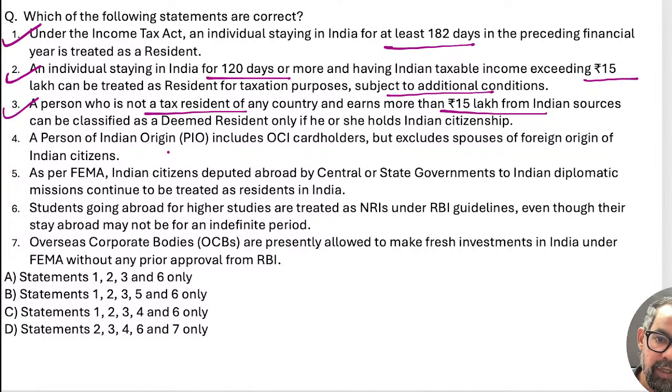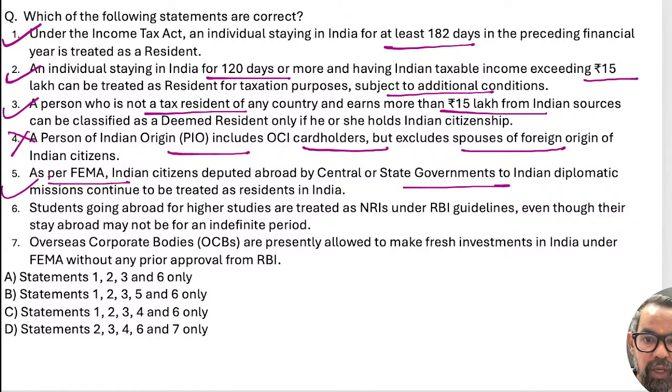The fourth one is a person of Indian origin includes OCI card holders but excludes spouse. Spouse is also included, right? So this is wrong. As per FEMA, an Indian citizen deputed abroad is included. A student going abroad for higher education is an NRI as per guidelines, not for an indefinite period. So this is also true.